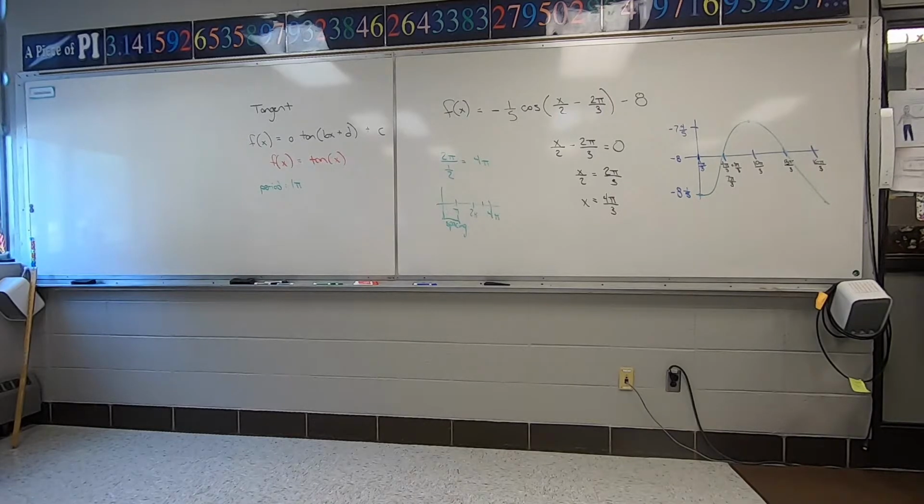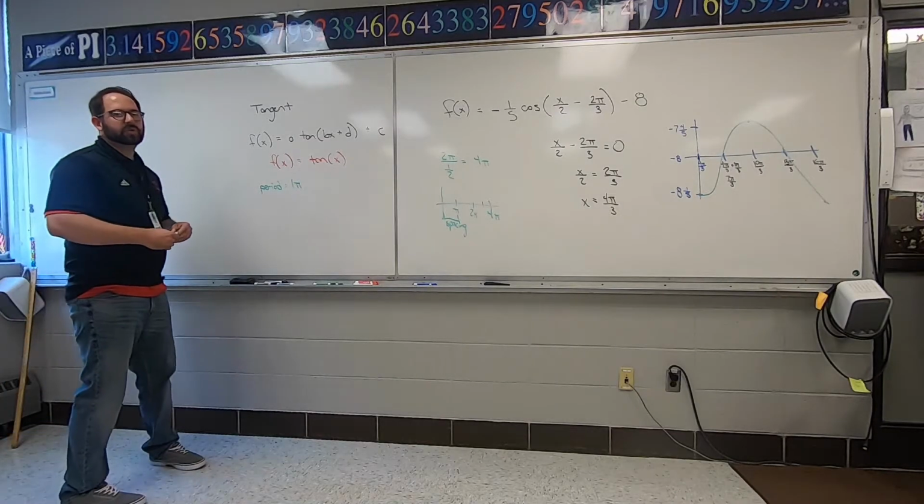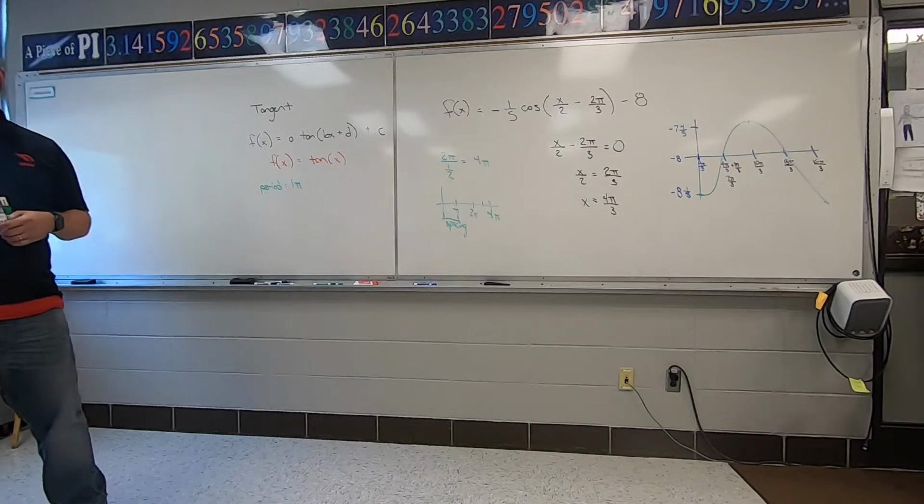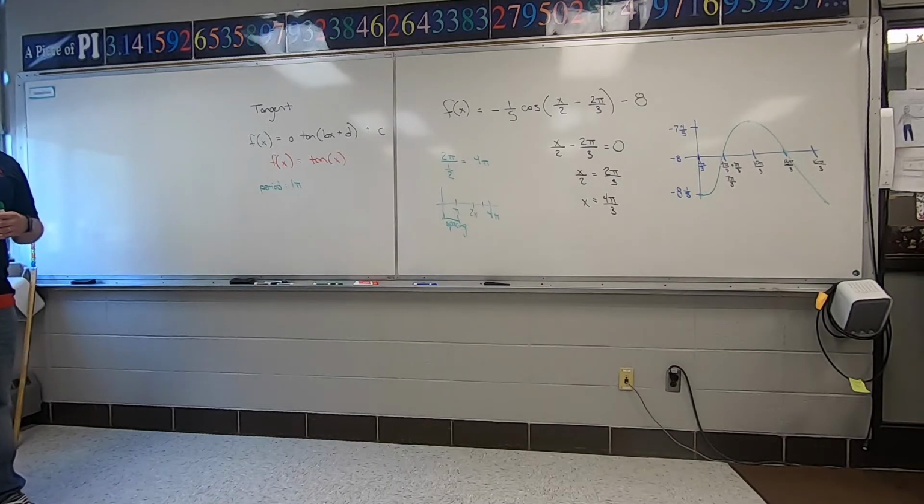Sine and cosine go up to 2 pi. Tangent doesn't. Why would they change that? It's based on when the answers start repeating on a calculator. So pi is 180 degrees. As you go from 0 up to like 180, the answers will start to repeat after 180. So for sine and cosine, they repeat after 360. You get completely different answers.